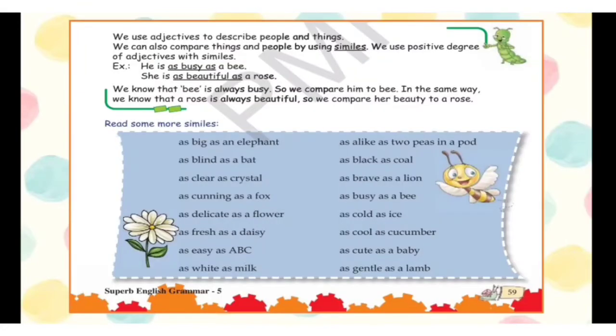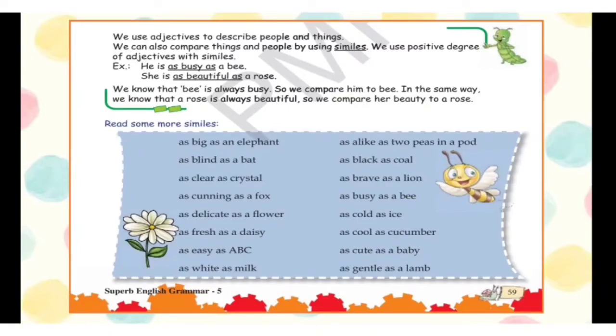Now, we use adjectives to describe people and things. We can also compare things and people by using similes. We use positive degree of adjectives with similes. Now children, we have discussed about adjectives, that these are the describing words. And now about the simile. Simile is a poetic device which is used to compare or show similarity between two things.